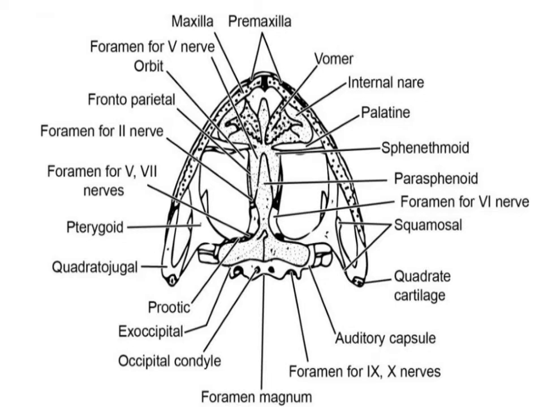On the ventral side you have the sphenoethmoid. The ex-occipitals and the sphenoethmoid are both cartilage bones.